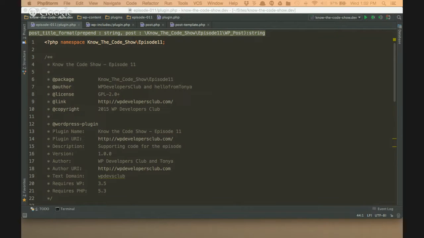But did you know that actions and filters are essentially the same thing? The only thing that's different is that actions are just not returning the value. That's it. That's all that's different. Let's go and take a look and see why that is. And I'm going to prove that to you today.